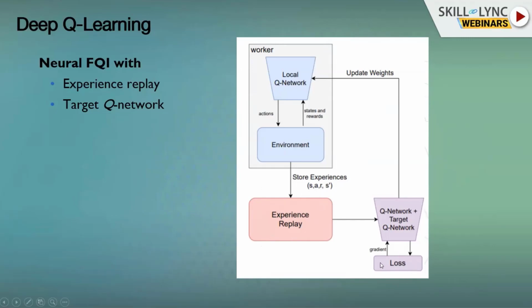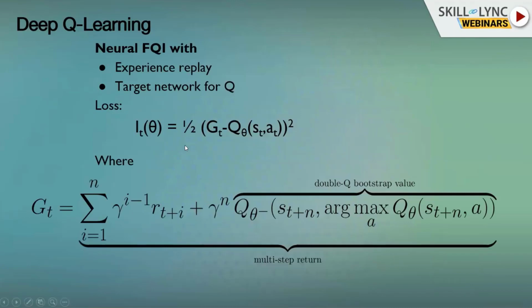What is this loss function here? This loss function is basically solving the regression problem. This is the squared loss, where our labels could be something even a little bit more complex. It's very similar to the Bellman update that we saw. Over here, it's a little bit more complicated with a multi-step return, but it's not important for the matter.